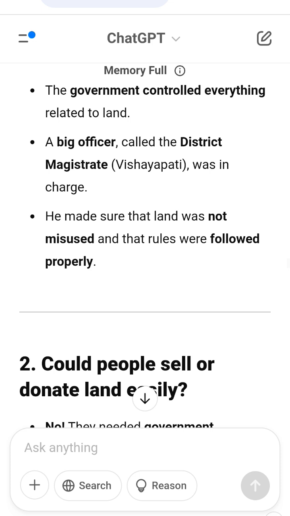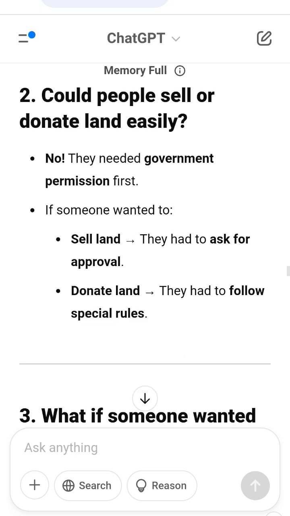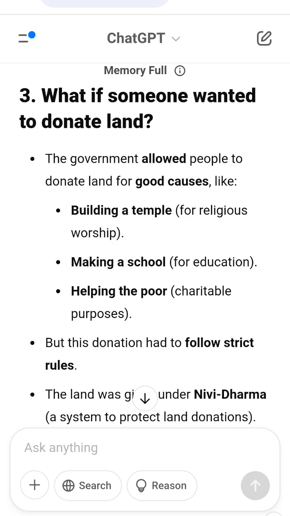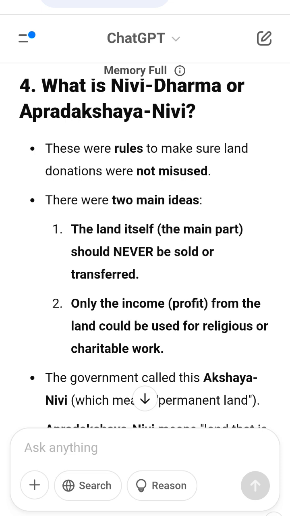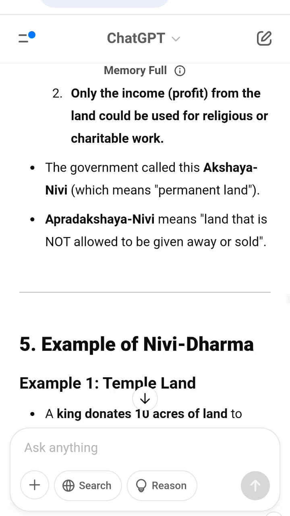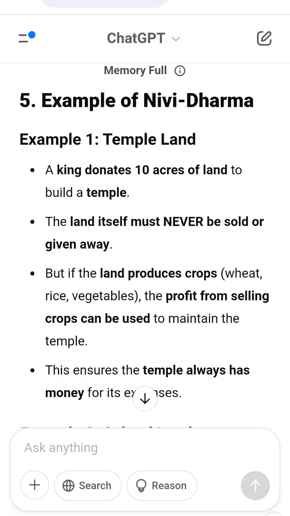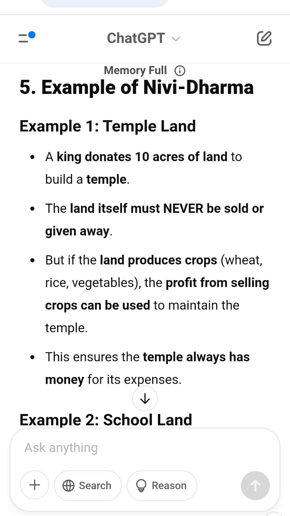8. Step-by-step example of land transaction approval. Imagine Ravi wants to sell his farm to Shyam. Step 1. Ravi submits a request. Ravi goes to the Pustapalas and says, I want to sell my farm. Step 2. The record keepers check. They verify land records to see if the land really belongs to Ravi. If all records are correct, they pass the request forward. Step 3. The village elders, Mahataras, discuss it. The elders check if the land sale is fair and necessary. If they agree, they send the request to the next officials.